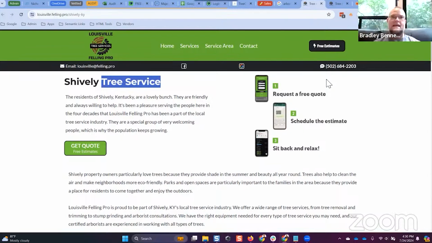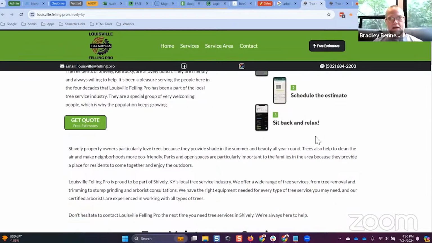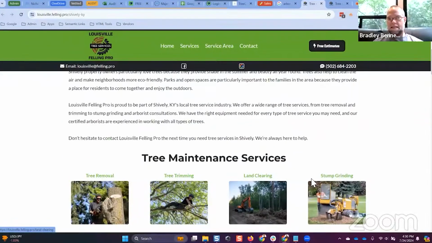So it's not necessary to hammer Google over the head with keywords on that page now, because that page is already relevant to every search query that Google has in its database for that topic or that category. Do you understand? And so again, coming back here, guys, I don't even have Arborist listed as a service.